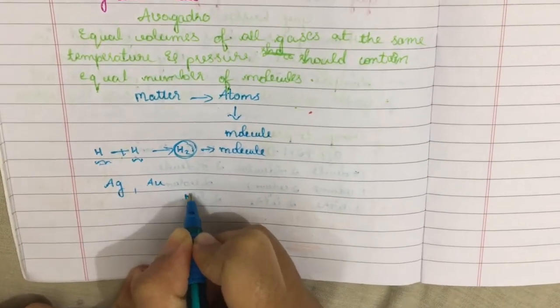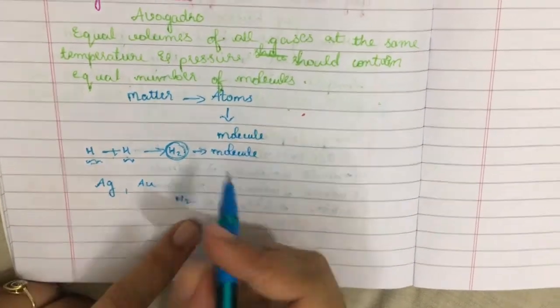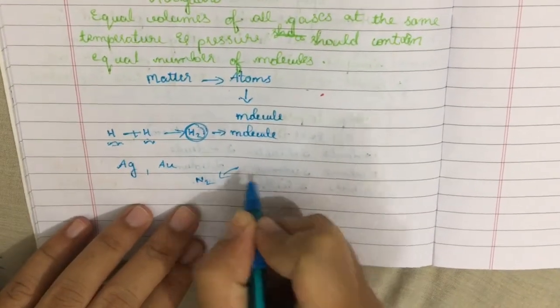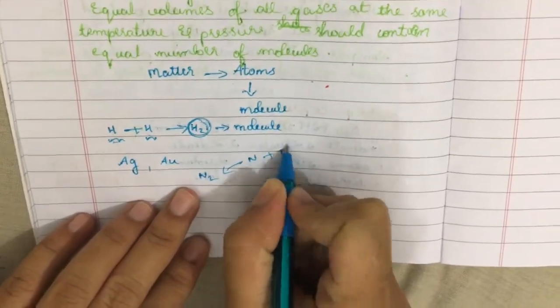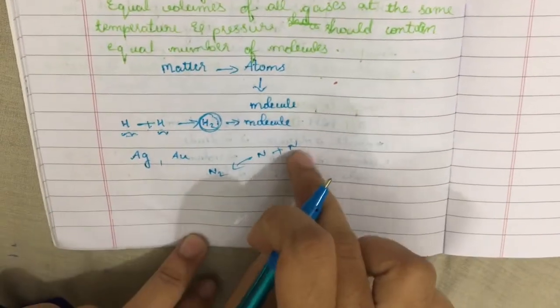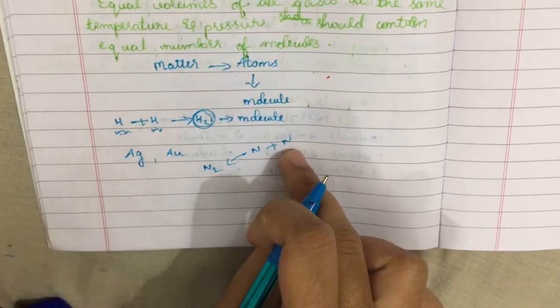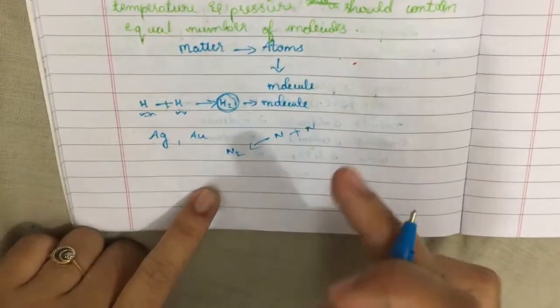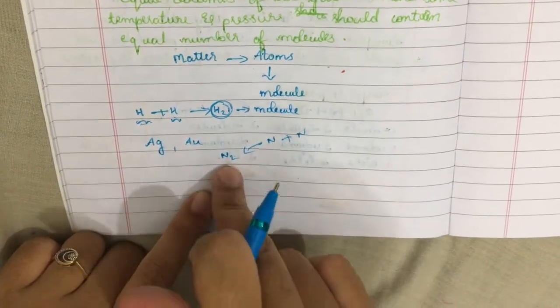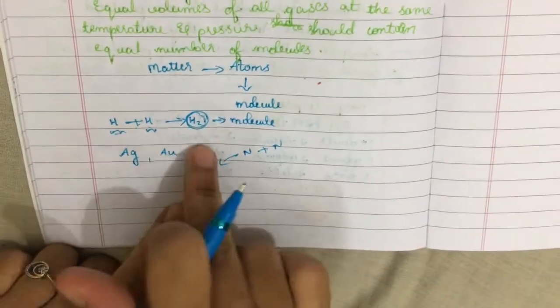So N2, nitrogen, for the formation of nitrogen, there will be equal volume of nitrogen as well as N and N, that is, equal volumes of gases combined with each other, provided the same temperature and pressure, will contain an equal number, that is here 2 to 2. Understood, right?